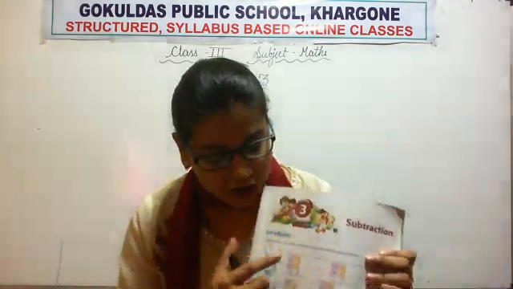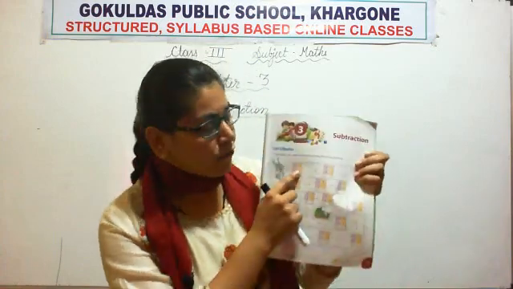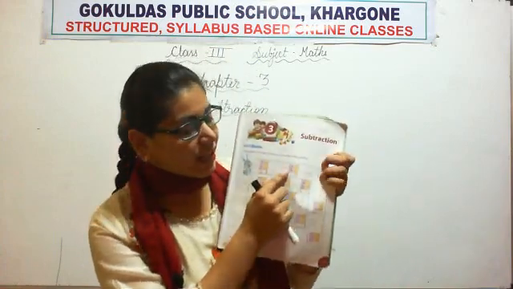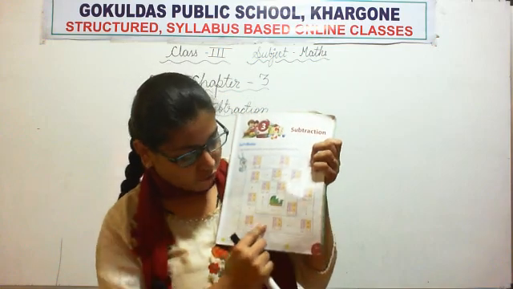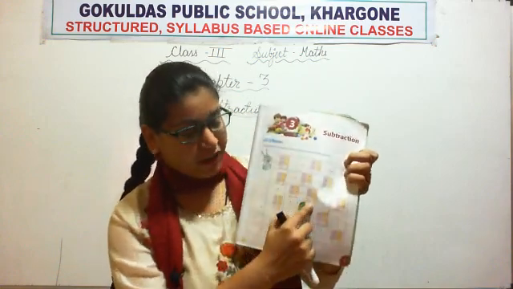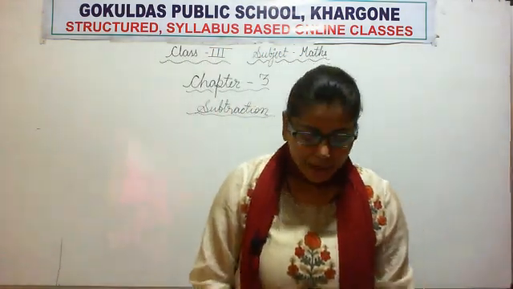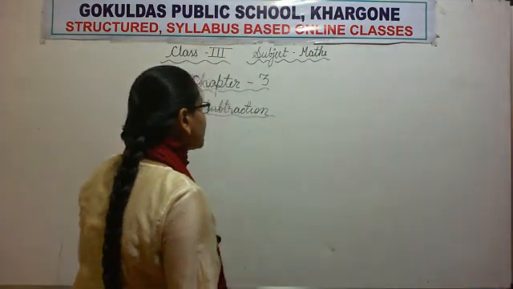If we solve one question correctly, then he will reach here. Then if we solve the next one, he will reach here. If we solve all the questions, the rabbit will reach the grass. Okay, so let us help the rabbit.